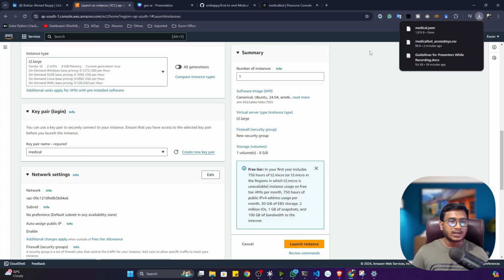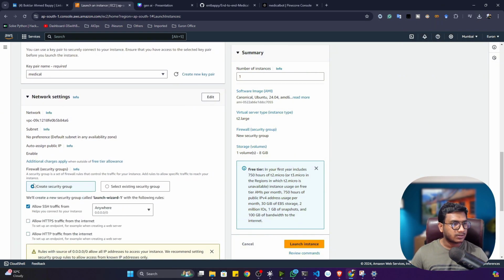So guys, you can see after creating and downloading, it will give you one PEM file. This PEM file you can use if you're using any third-party tool to connect with your EC2 machine, let's say PuTTY or MobaXterm. But I'm going to launch my machine in my second tab with the help of AWS only. I don't need this PEM file.